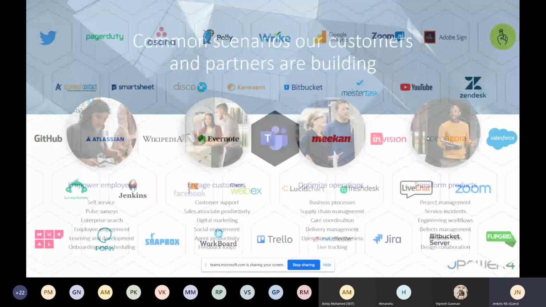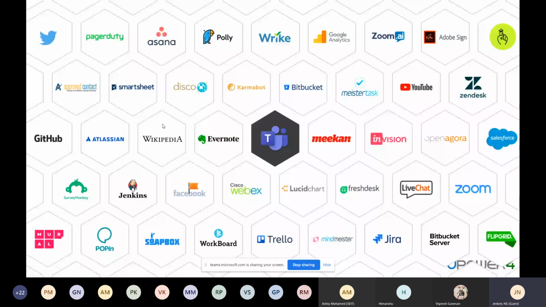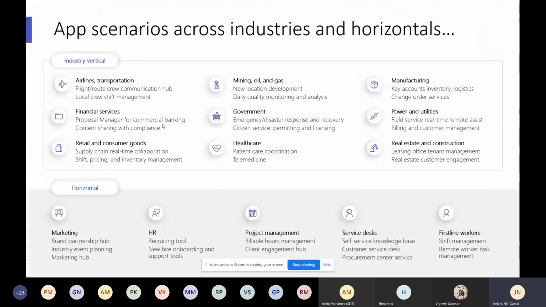Okay, a lot of customers already use this. Many companies are using third-party applications, just to give some examples: Salesforce, Bitbucket, GitHub. These are all popular applications. If they want to integrate them into Teams, they can easily integrate because there is no need to build anything. They are generic applications commonly used by most organizations, so we can easily bring them inside. Okay, that's the first thing.